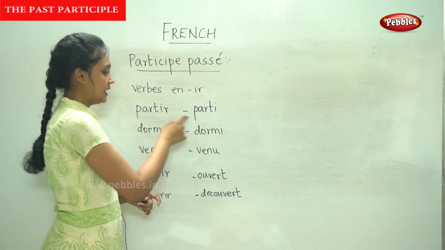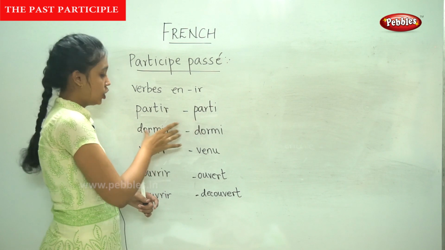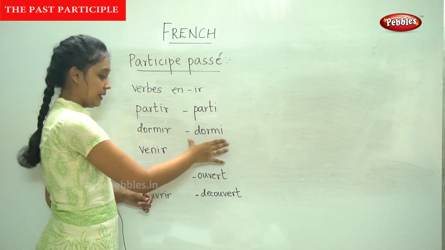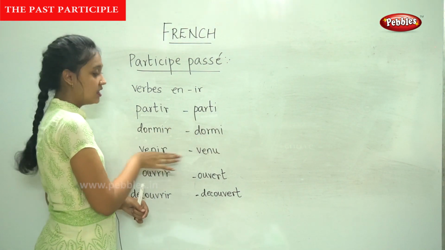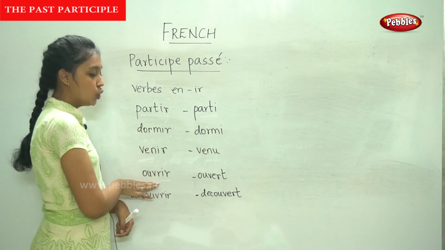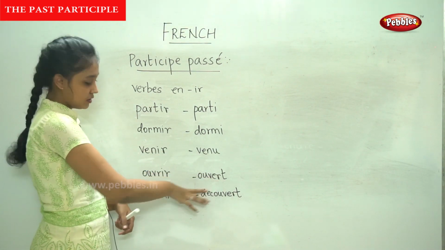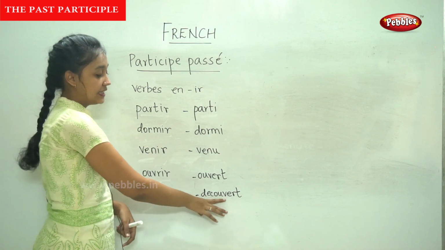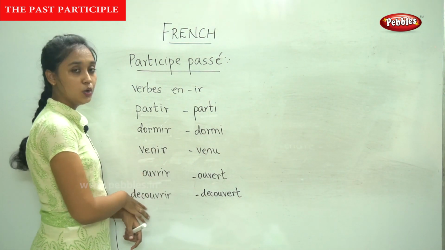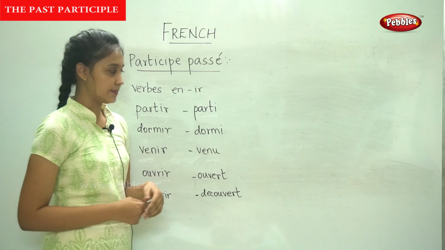For partir, it is parti. Dormir, it is dormi. Venir, venu. Ouvrir, ouvert. Découvrir, découvert. This is how we write the past participle.